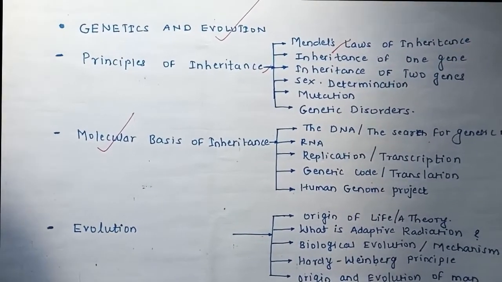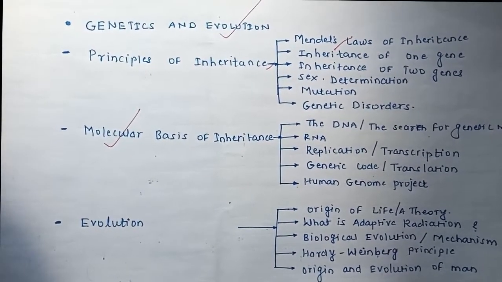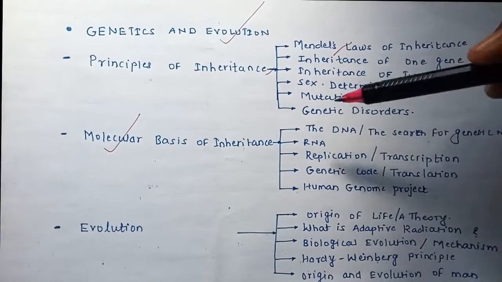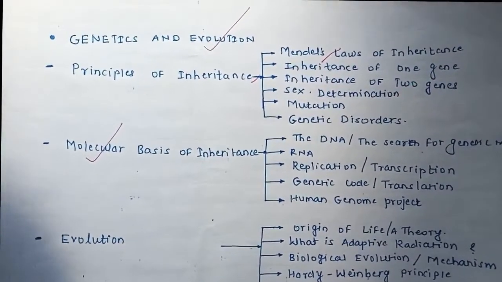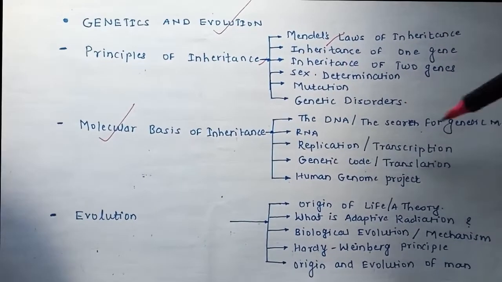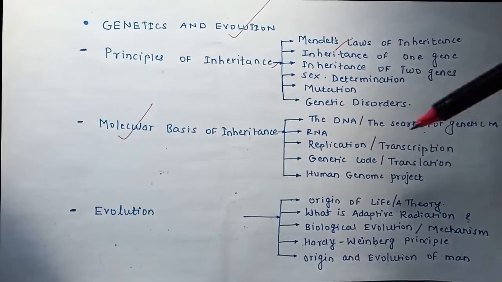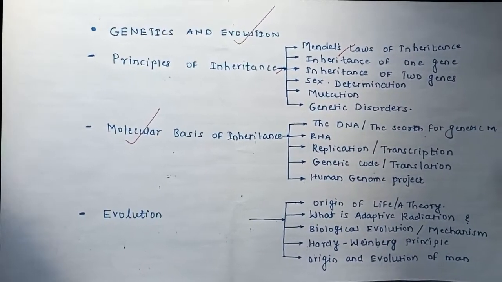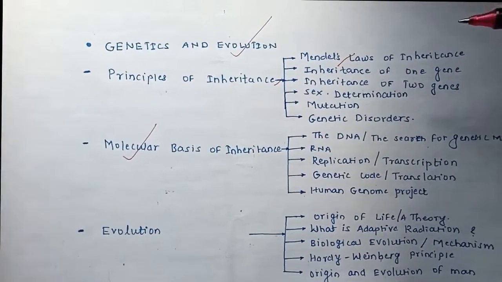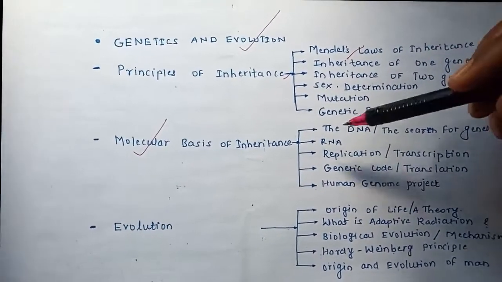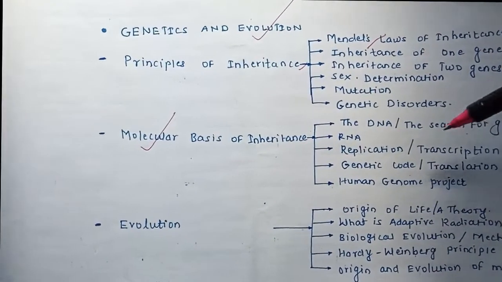This is just an overview of genetics and evolution, that means what things we're going to cover in these topics, and how genetics works on the basis of molecular theory. The first topic is DNA and how it affects genetics. Next is RNA and the types of RNA like mRNA, tRNA and rRNA, their basic fundamental functions, and how they affect genetics. Next is replication and transcription. This is the process.